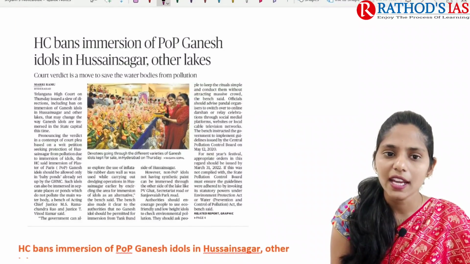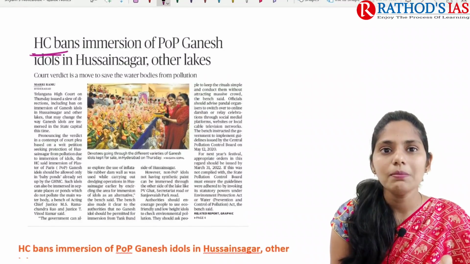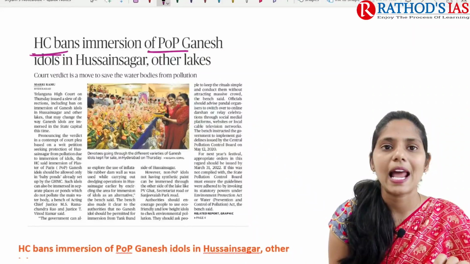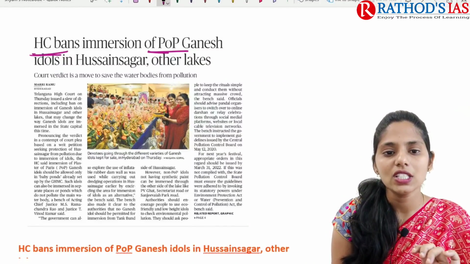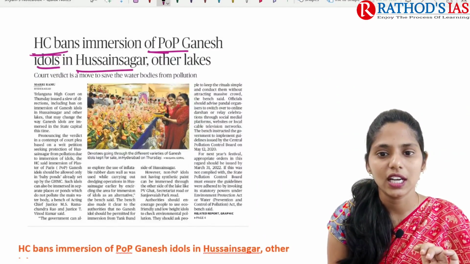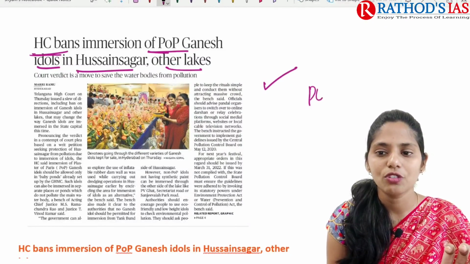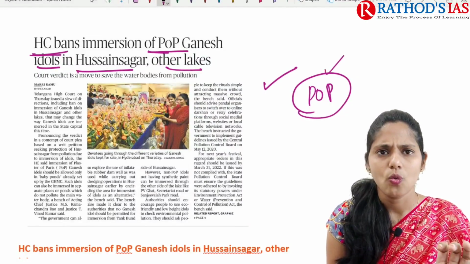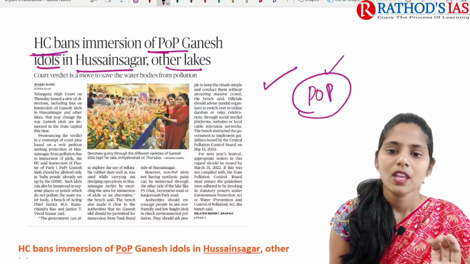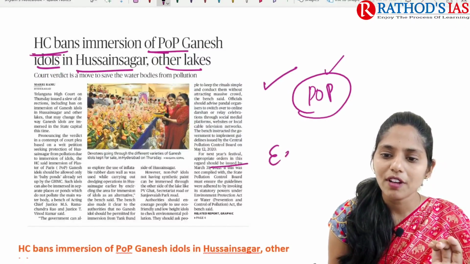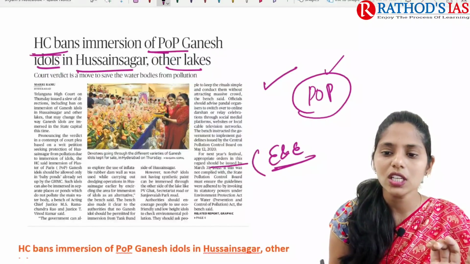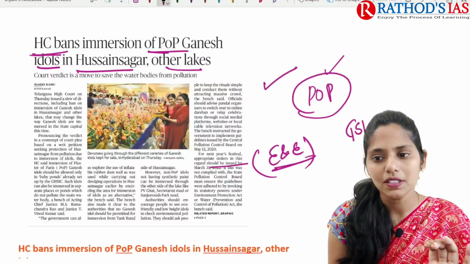Title says High Court bans immersion of plaster of Paris Ganesh idols in Hussain Sagar, other lakes. This article is mainly talking about immersion of plaster of Paris. Here we need to focus on this. What is this plaster of Paris? This article will be important from our environment and ecology, which comes under GS paper 3.